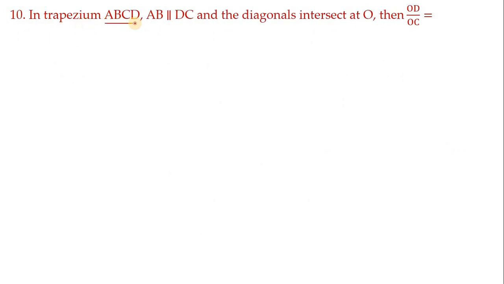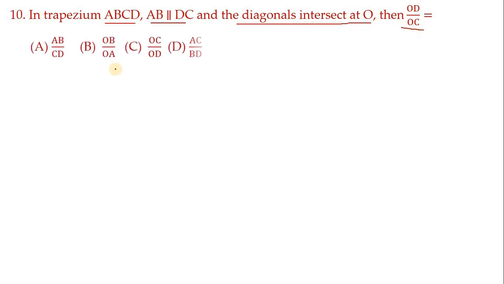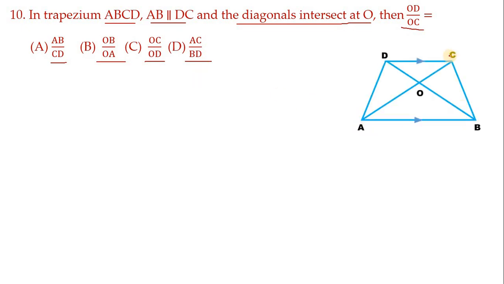In trapezium ABCD, AB parallel to DC and the diagonals intersect at O, then OD by OC is equals to. Options are AB by CD, OB by OA, OC by OD, AC by BD. Children, figure is not given, but you want to draw the suitable figure. So let me take a trapezium ABCD, and as they said, diagonals are intersecting at O.